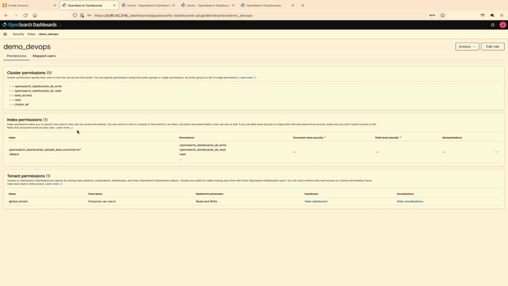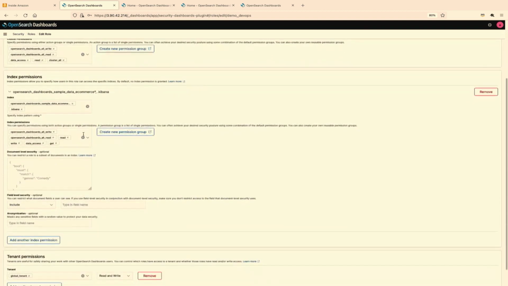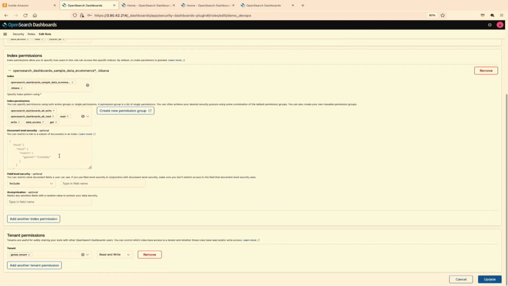Now, last comes the DevOps. He wants to create and delete dashboards and visualizations. So the person has read-write access to the entire cluster. As you can see, the cluster permission and the index level permission are all read-write accesses. But other than that, there are no restrictions placed for this user.